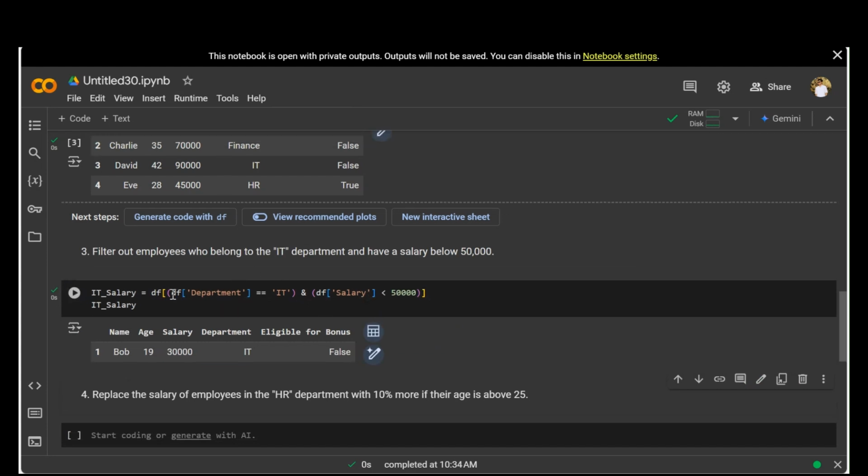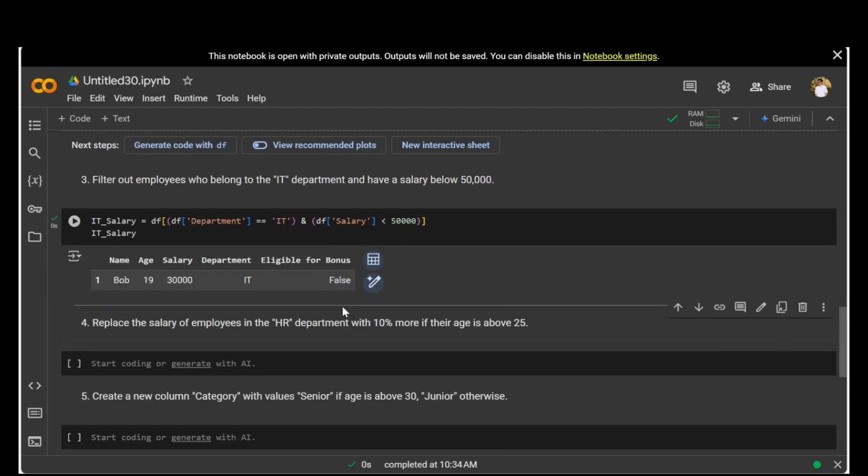perfect. So we were asked to find the department equal to IT and salary less than 50,000. So Bob belongs to department IT and his salary is less than 50,000. Yeah, so this is how you can do it.